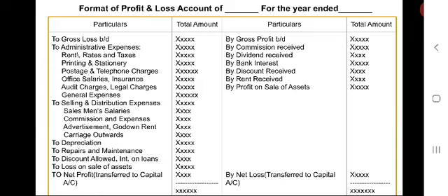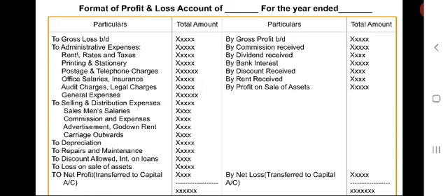Direct salary, that is salary of the factory manager, salary of foreman is charged to trading account. If salaries and wages is written, that means we should differentiate between salary and wages. All the wages should be written in the trading account. Salaries should be written in the profit and loss account.